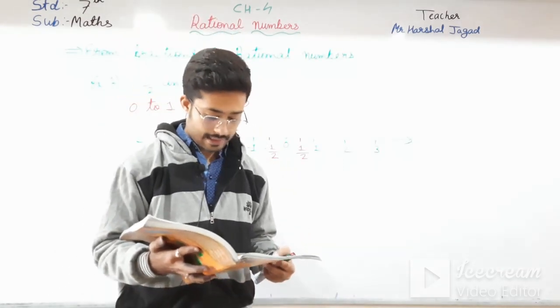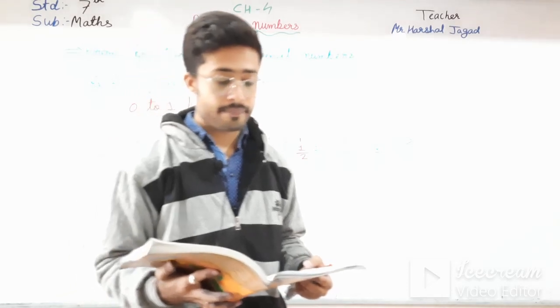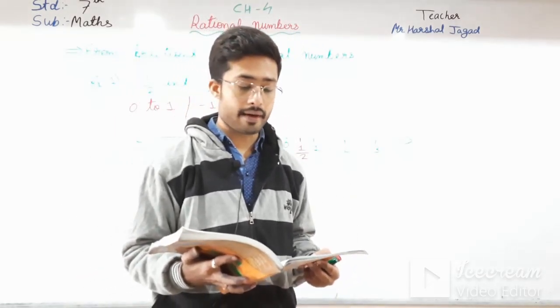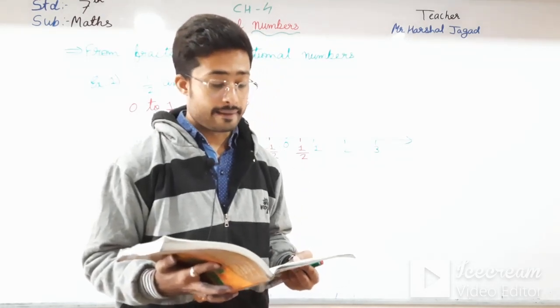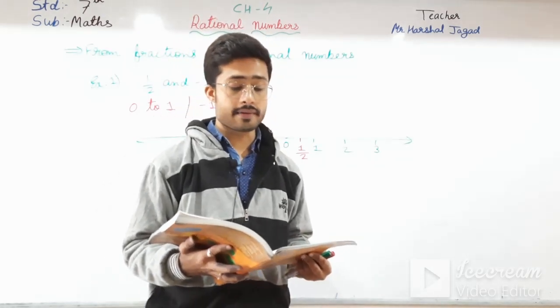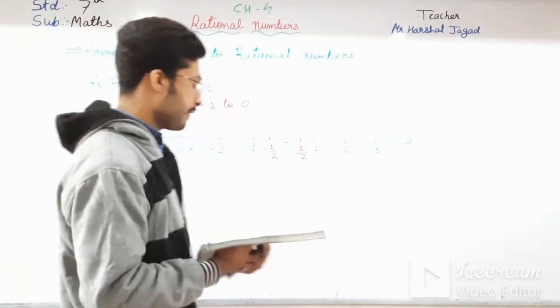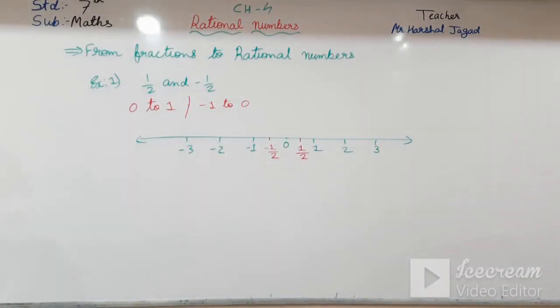So here there is example number 2. Represent P, Q, R and S on a number line. So P is equal to 7 by 8 and Q is equal to, first of all I am just writing that, students, example number 2.